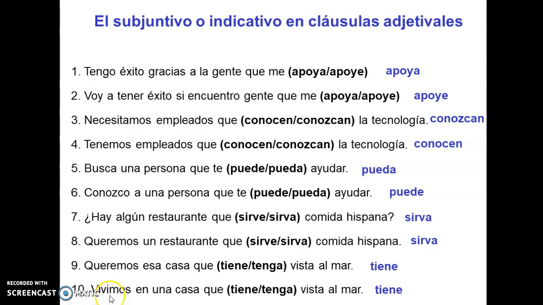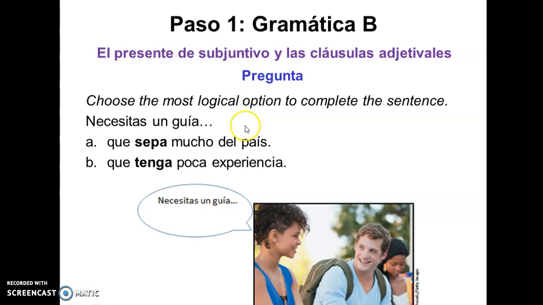And then, vivimos en una casa que tiene vista al mar. This is a fact. I mean, we live in a house that has an ocean view. So this house exists. That's the way we can decide what tense and what use, either subjunctive or indicative. Let's practice this activity.